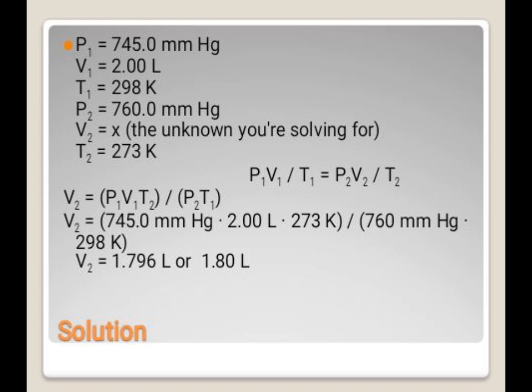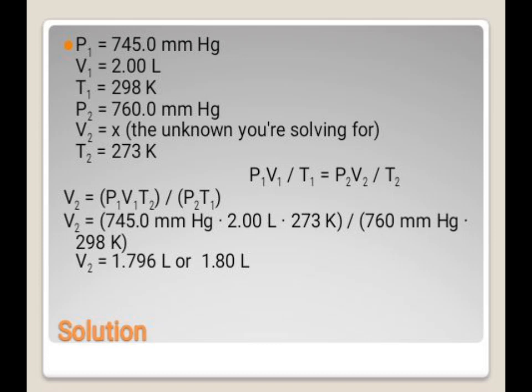So V2, the unknown we're going to solve, is equal to P1, which is 745 mmHg, times V1, which is given as 2 liters, and T2, which is 273 K, divided by 760 mmHg, or P2, times T1, that is 298. So we're going to solve that.